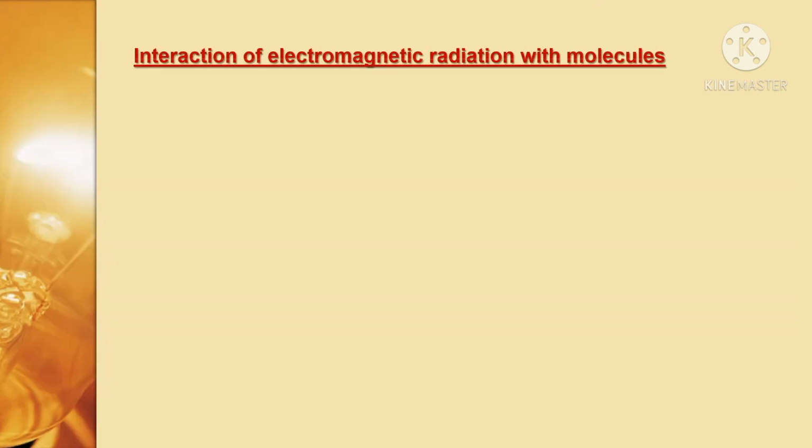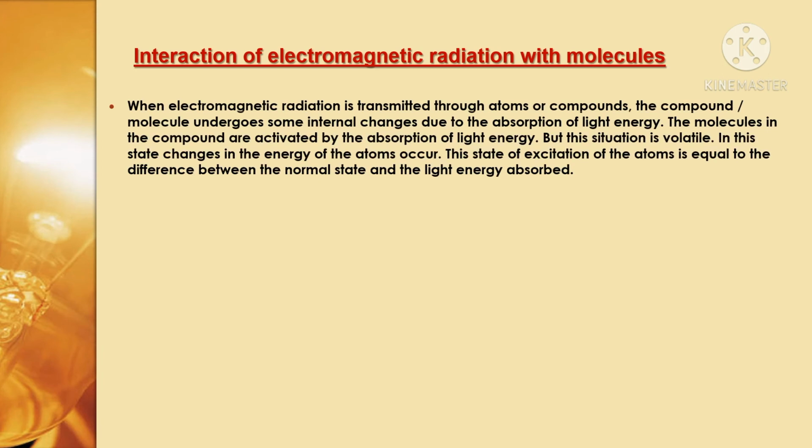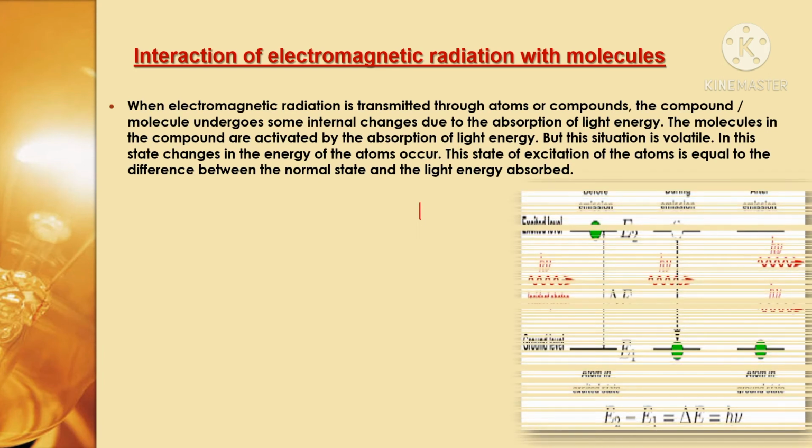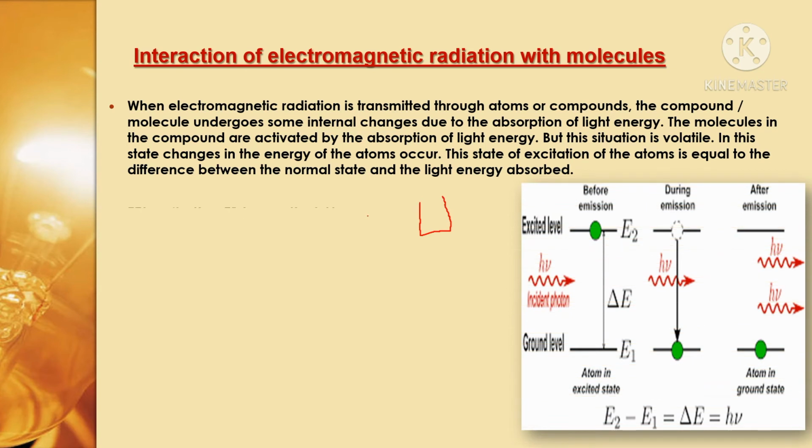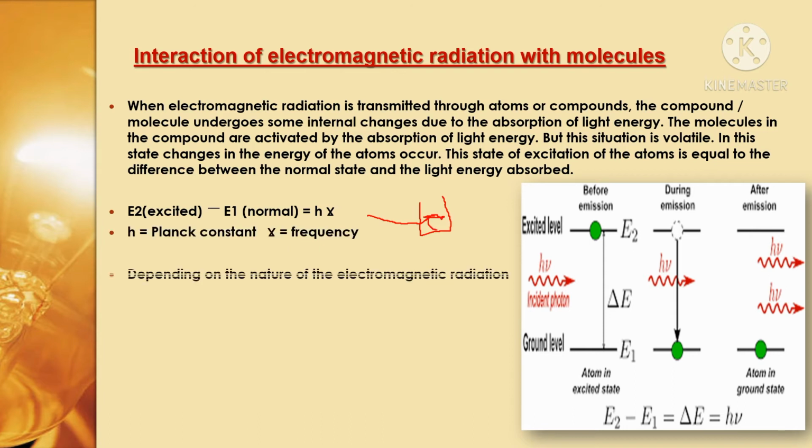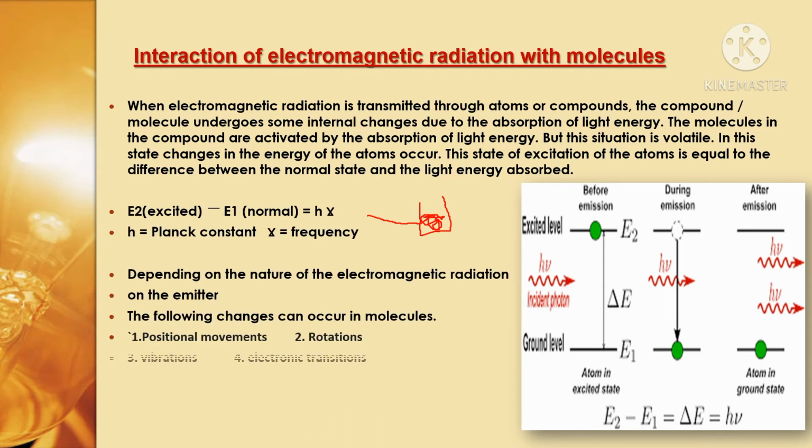Here, the interaction of electromagnetic radiation with molecules. When we pass light through a sample, the sample absorbs the light energy and undergoes some internal changes. The atoms in the ground state go into the excited state when they absorb the energy. The difference between the ground state and the excited state is how much energy the molecule has absorbed. It is denoted with delta E. Delta E is equal to E2 minus E1, which is equal to h nu.